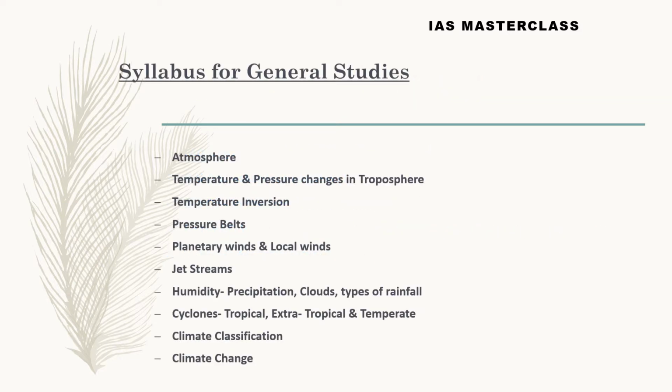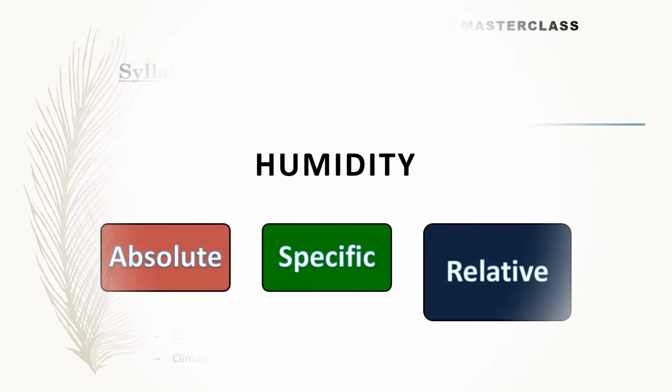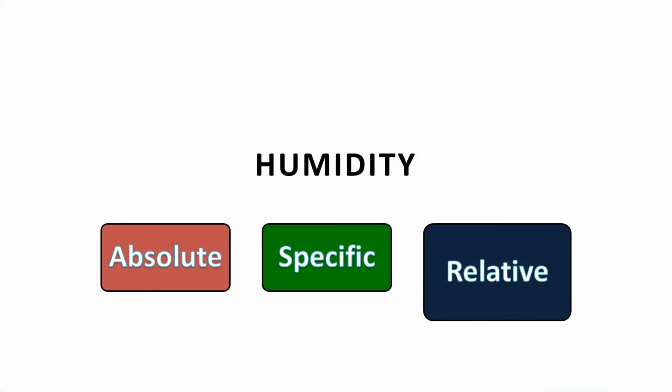The syllabus for general studies is atmosphere, temperature and pressure changes in troposphere, temperature inversion, pressure belts, planetary winds and local winds, jet streams, humidity, cyclones, climate classification, and climate change. Let us deal with humidity today.